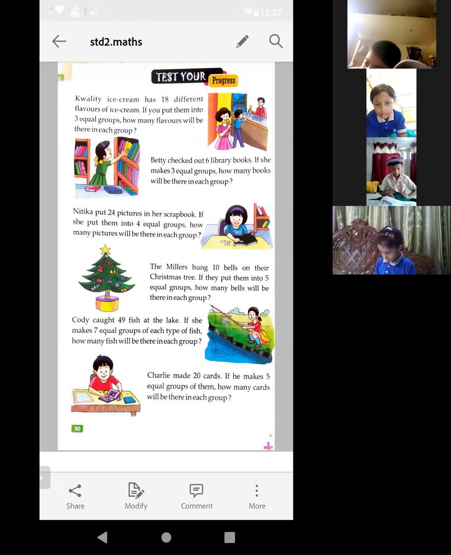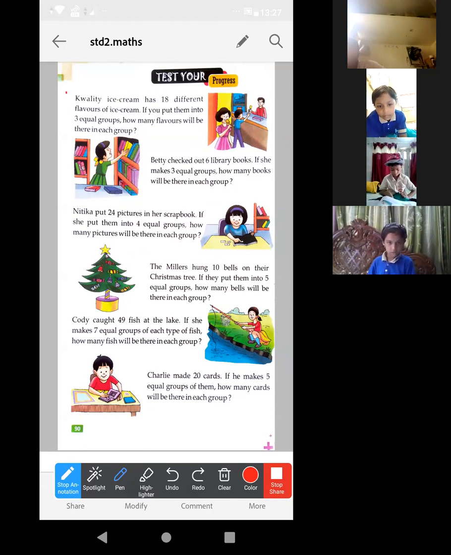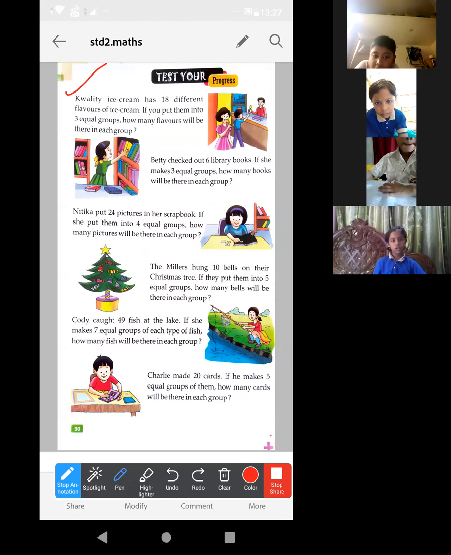The first one, second one and third one, I'll make you understand first, okay? The first one is already done in your book, still you have to understand it and continue this in your copy. Look.